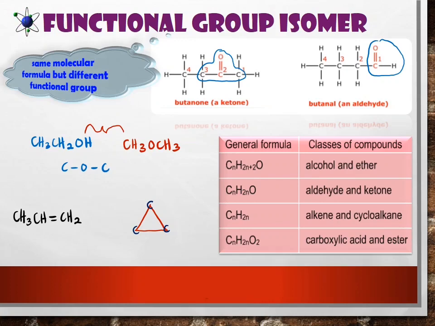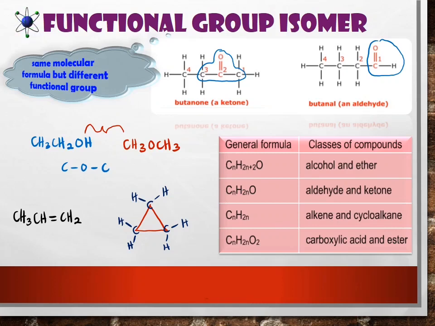So we have 3 carbon. No more double bond here because this is cycloalkane, not cycloalkene. So each carbon bond to 2 hydrogen atom because 1 carbon should bonded to 4 bond.